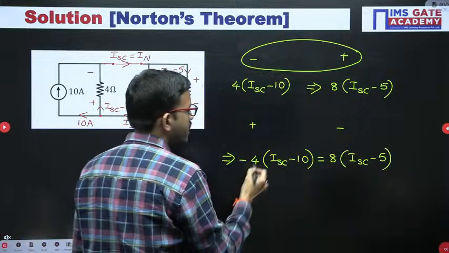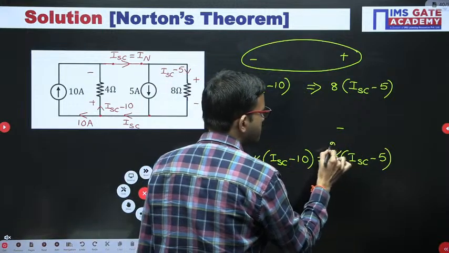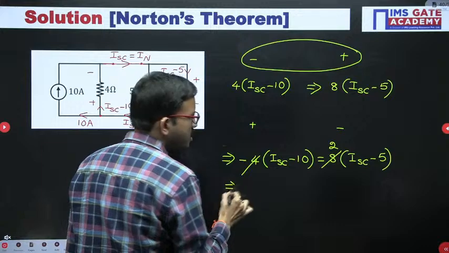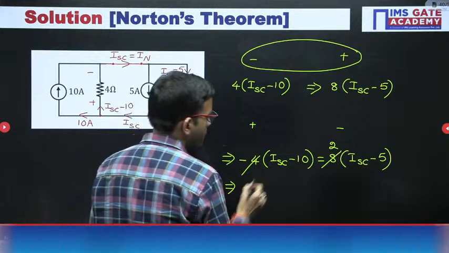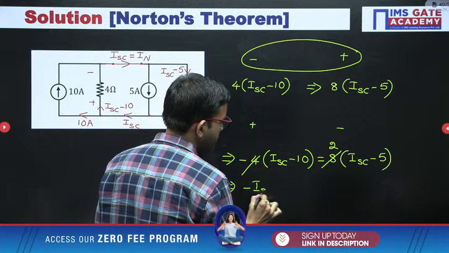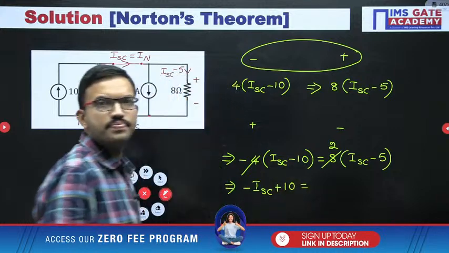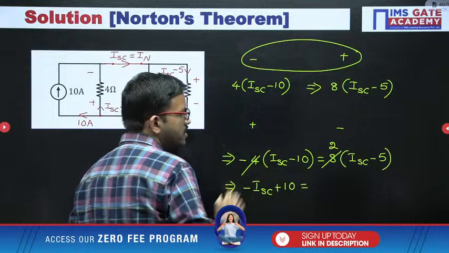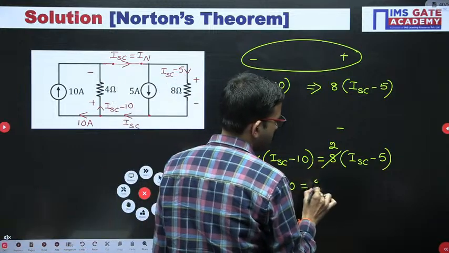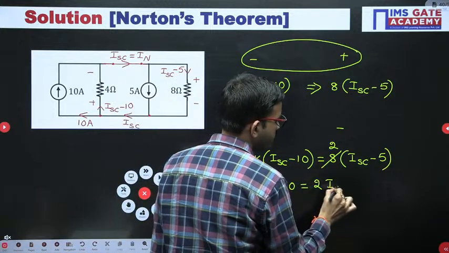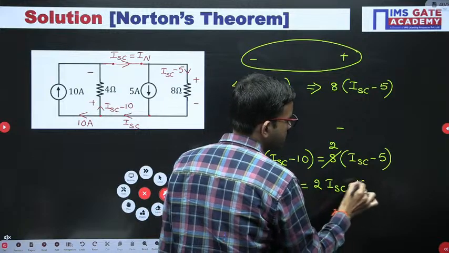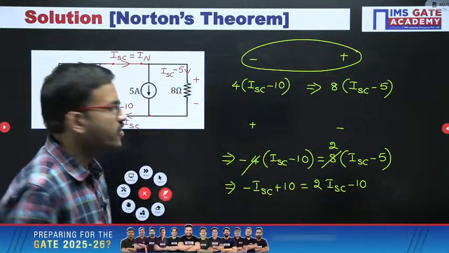Okay. So here 4 2 times. Okay. So you can do the simplification. Here you will be getting minus ISC plus 10 is equal to 2 ISC minus 10. Okay, right.